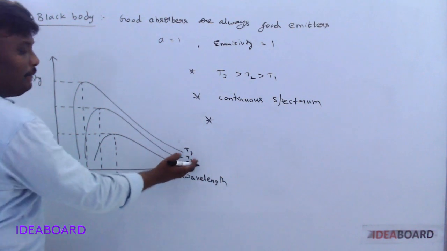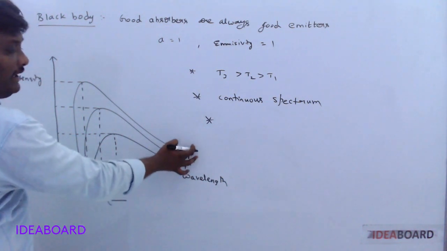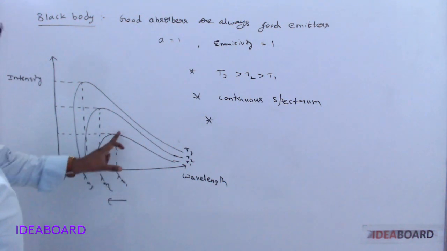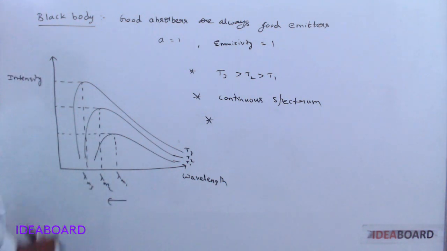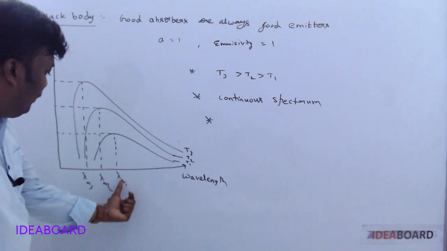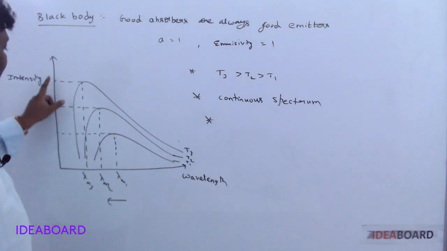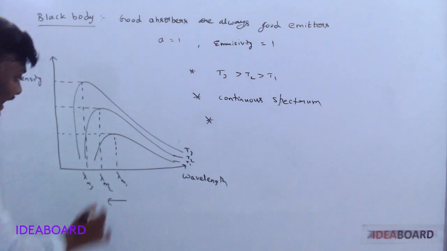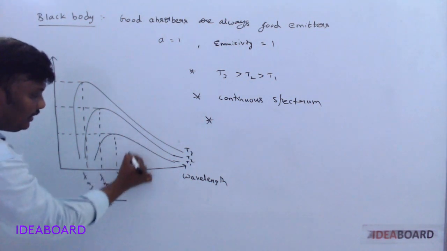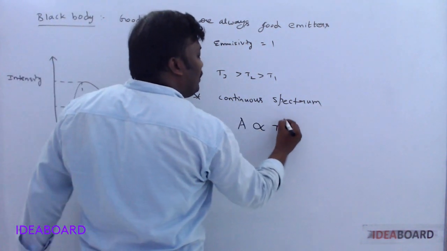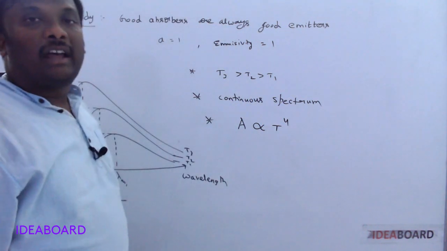So on rising temperature, the wavelength corresponding to the maximum intensity shifts towards the lower wavelength side. And the area bounded by each curve is directly proportional to the fourth power of the absolute temperature.